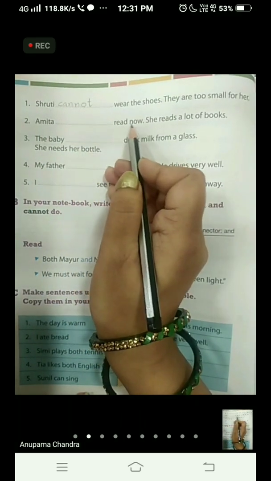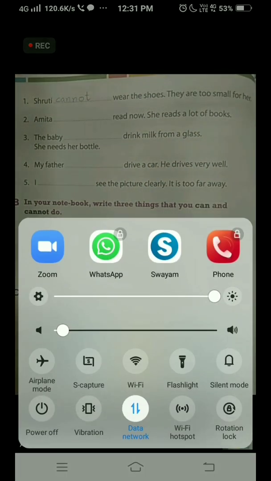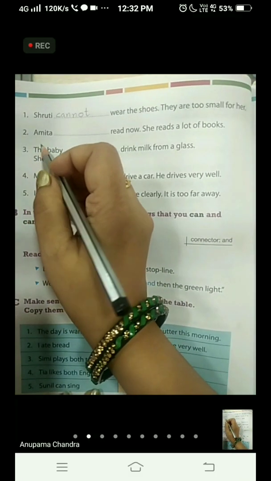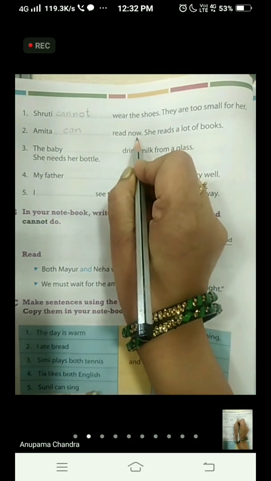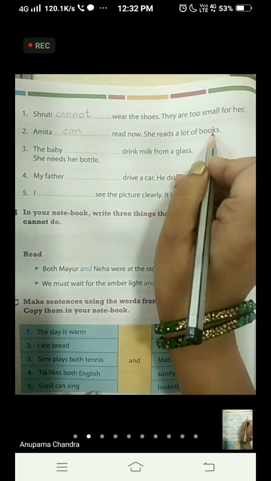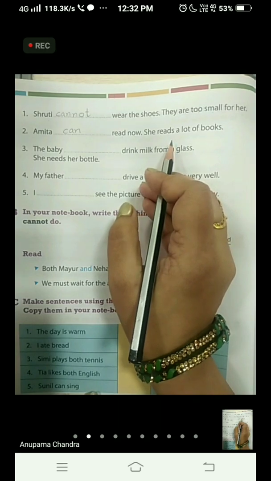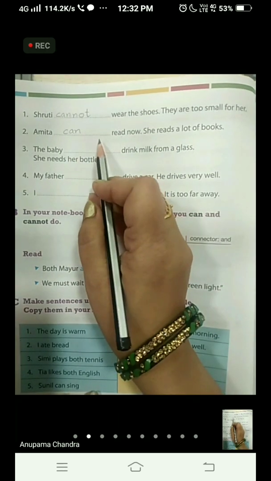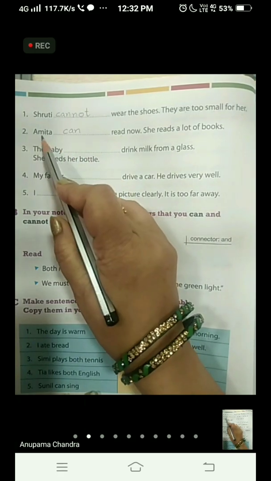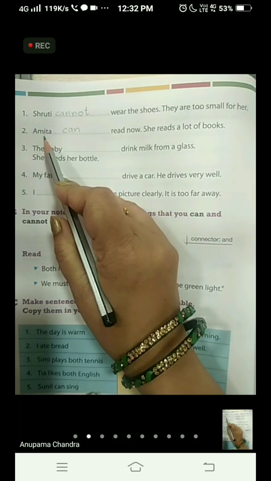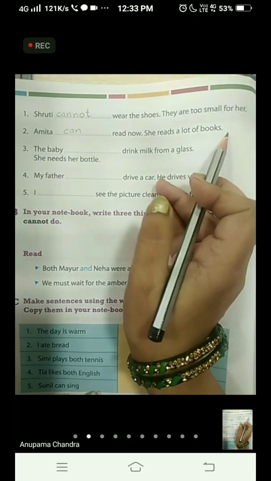Amita dash read now. She reads a lot of books. So we are going to write here Amita can read now. She reads a lot of books. Now this is Amita's ability that she reads a lot of books. She is able to read. Okay, when she is able to read, so we are writing here Amita can. That is the ability she can do. She can read books. So we will write here Amita can read now. She reads a lot of books.